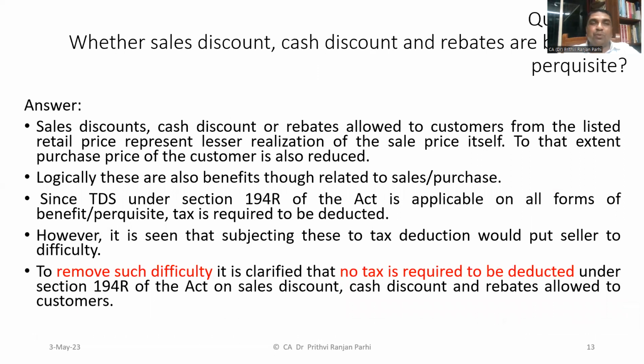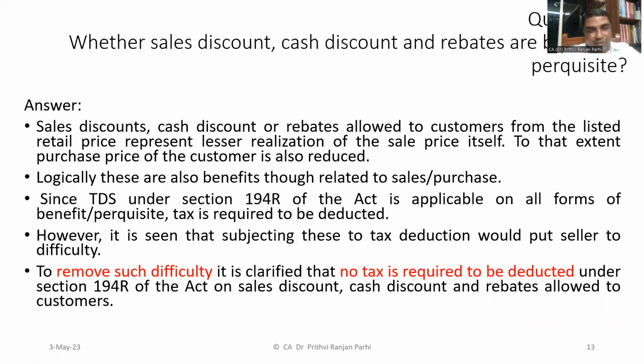There is a specific question on whether sales discount, cash discount and rebates are a benefit or perquisite. It is clarified that these discounts are allowed to the customer and in fact reduce the purchase price for the customer. So logically, they are also benefits, right? Since TDS under 194R is applicable to all forms of benefits or perquisites, tax is required to be deducted.